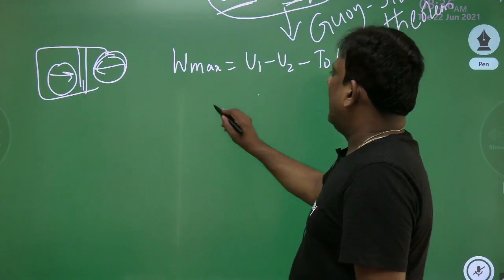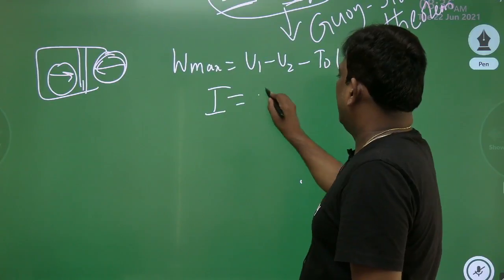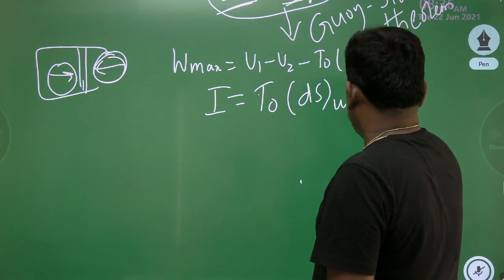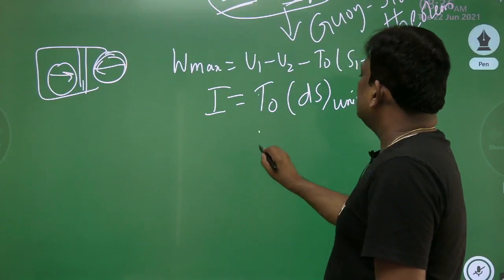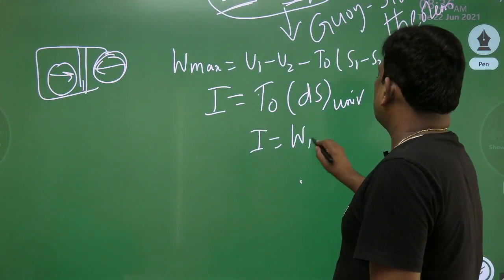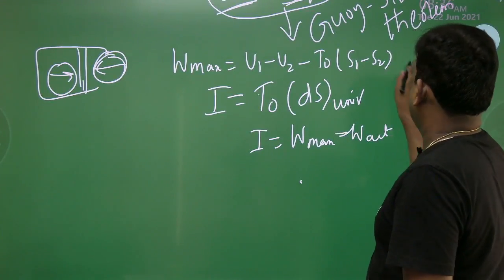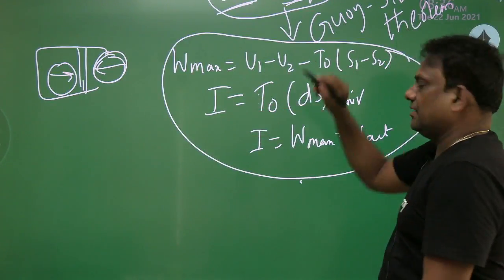And the irreversibility is given by, as I just derived, T naught times the entropy change of universe. This can also be written as maximum minus actual work. These are very, very important things which are associated with the closed system.